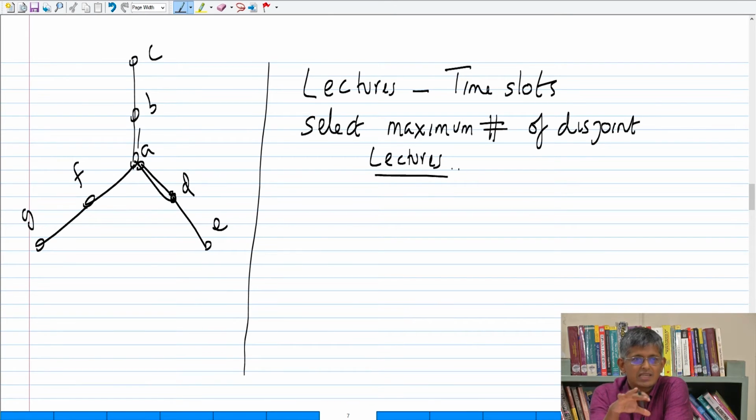So if you model it as a graph, you have to model it a bit more carefully, right? These lectures are just time slots. You have to pick as many disjoint time slots as possible. One way of modeling it is that you represent these as intervals, and this morning we studied a set of vertices inside which there are no edges at all. That's called an independent set, right? So this is selecting a maximum independent set.